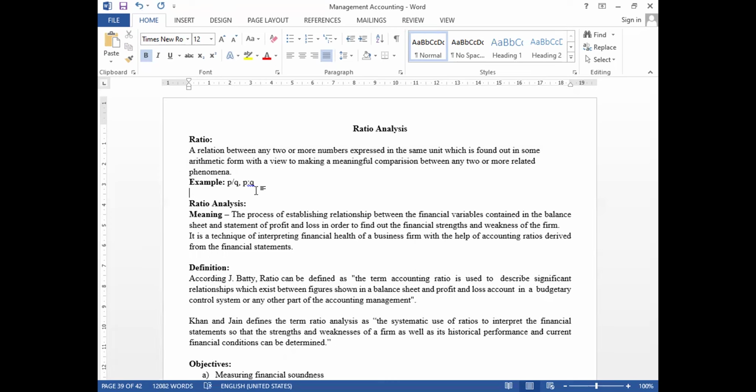That is what they have said in the meaning part. It is the process of establishing relationships between financial variables contained in the balance sheet and statement of profit and loss, in order to find out the financial strengths and weaknesses of the firm. It is a technique of interpreting the financial health of a business firm with the help of accounting ratios derived from the financial statements. Previously we should know what financial statements are. Financial statements means not only the balance sheet,